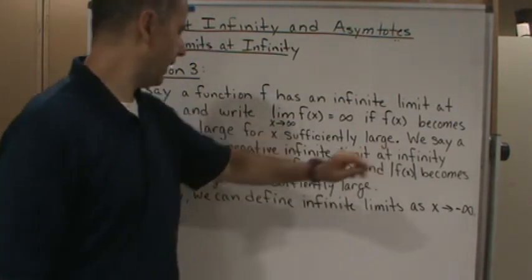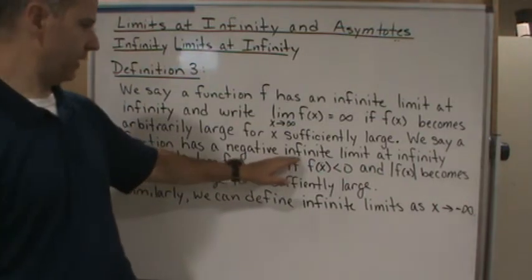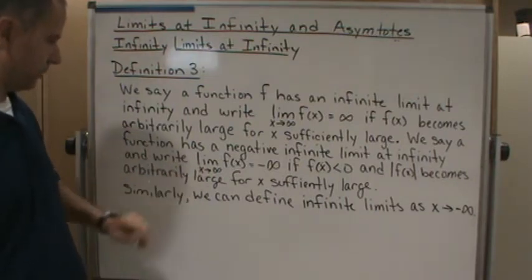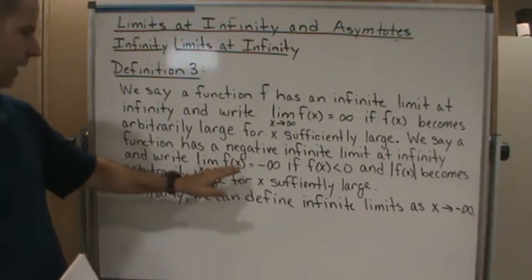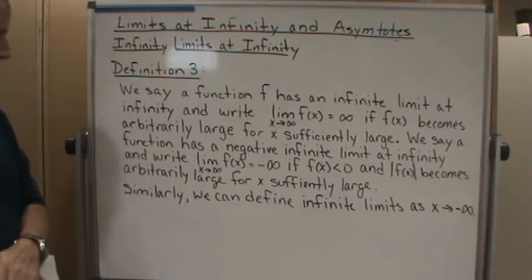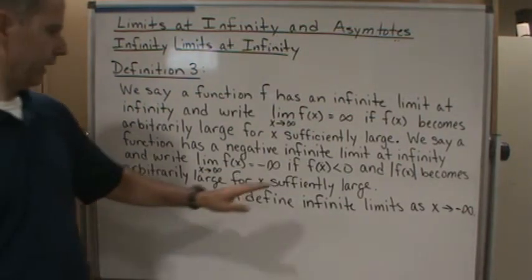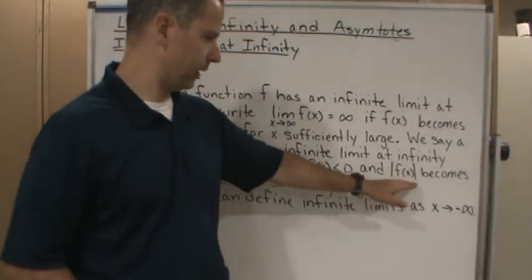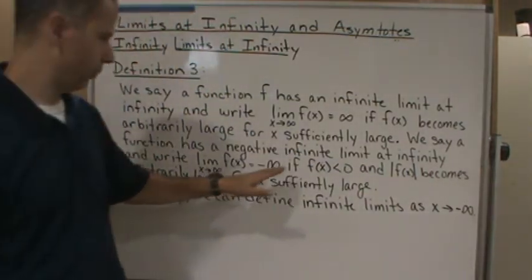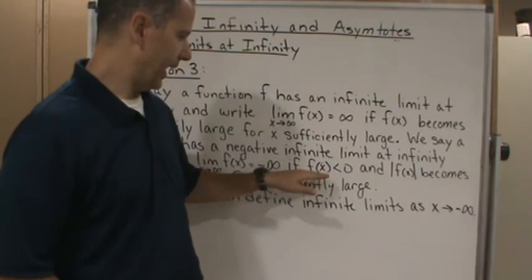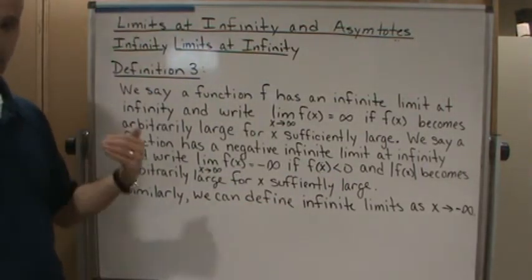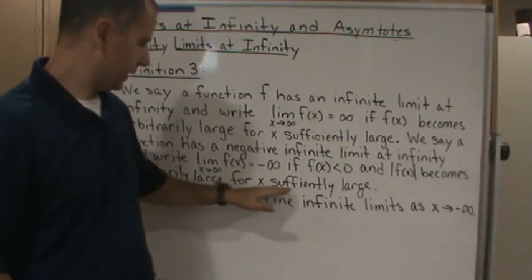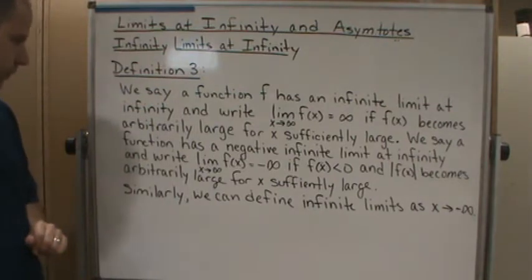We also say a function has a negative infinite limit at infinity, and we write the limit as x approaches infinity of f of x equals negative infinity, if f of x is negative and the absolute value of f of x becomes arbitrarily large. Again, just like before, this is just saying that f of x becomes arbitrarily large in the negative direction for x sufficiently large.